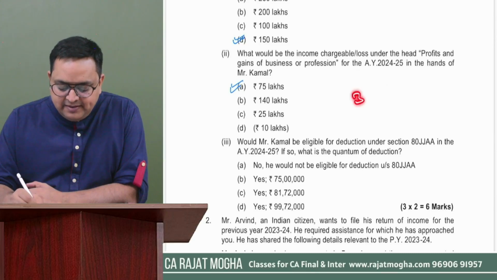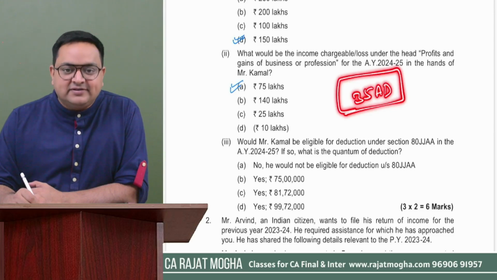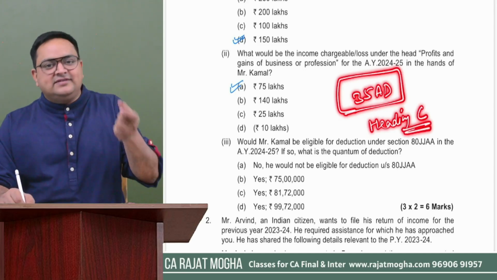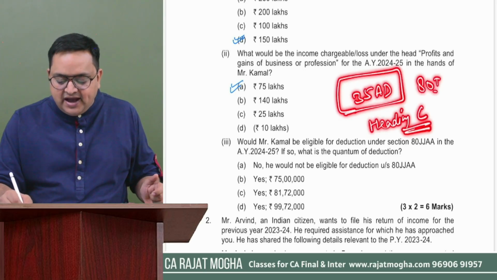If you are claiming deduction of section 35AD, you cannot claim any deduction of chapter 6A mentioned in heading C. In heading C, we have certain sections of chapter 6A, starting from 80IA to 80RRB.